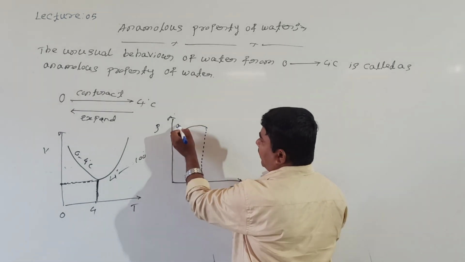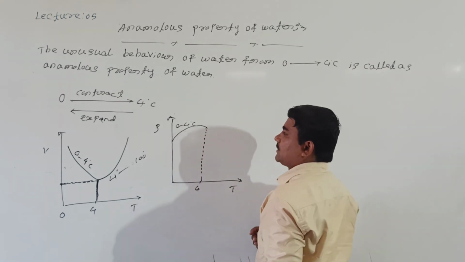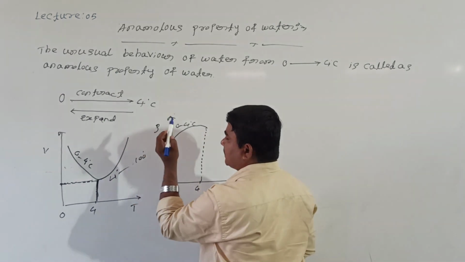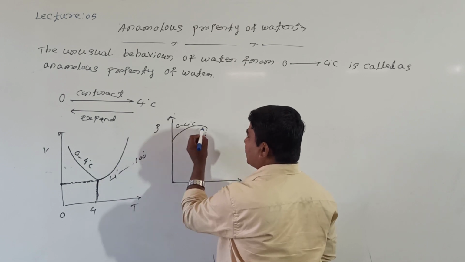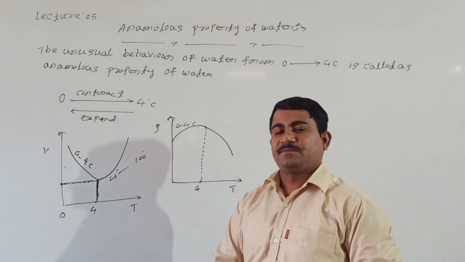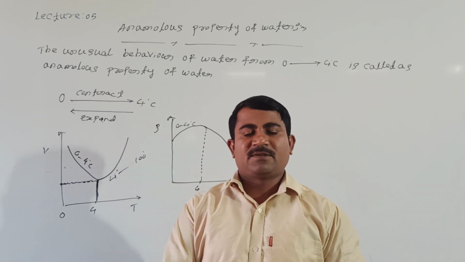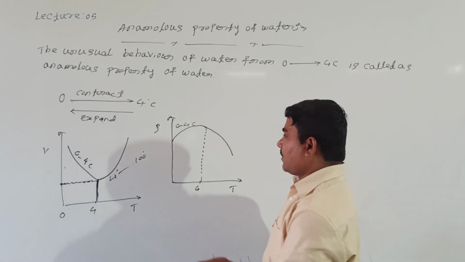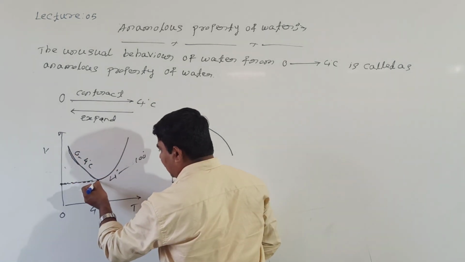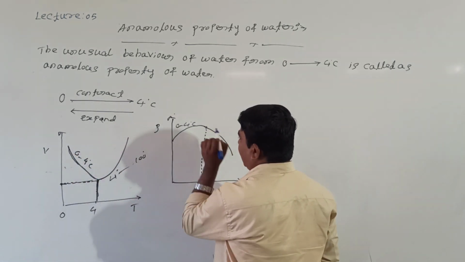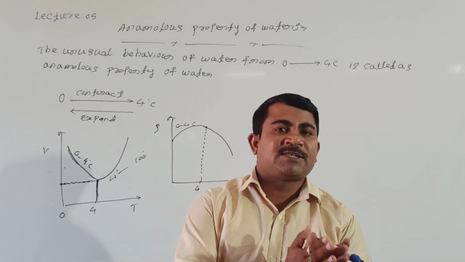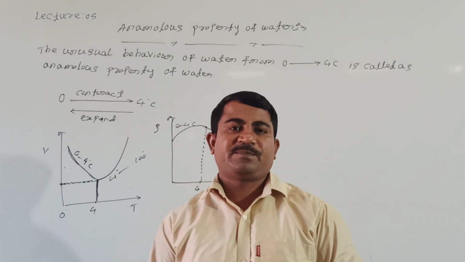This is from 0 to 4 degrees Celsius. But when water is heated from 4 to 100 degrees Celsius, volume increases. Then what about density? Density decreases. Right? I mean, when water is heated from 0 to 4, it gets a minimum volume, as a result maximum density. So the density of the water is maximum at 4 degrees Celsius.